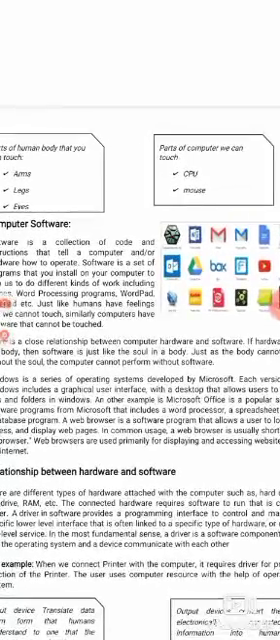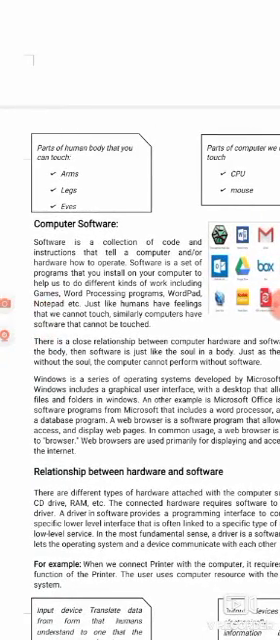Okay, so let's talk about the part of a human and part of a computer. So, part of a human body that you can touch is arm, legs, eyes. Students, you can touch your arms? Yes, you can touch your arms. You can touch your legs? Yes, you can touch your legs. You can touch your eyes? Yes, you can touch your eyes.